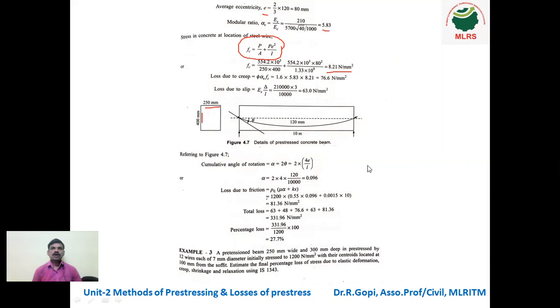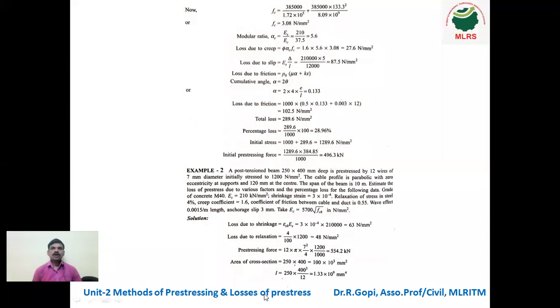For Young's modulus of steel, you can see here it is 210. What about Young's modulus of concrete? It is not given, but they gave EC is equal to 5700 root FCK. FCK is 40, the characteristic compressive strength.